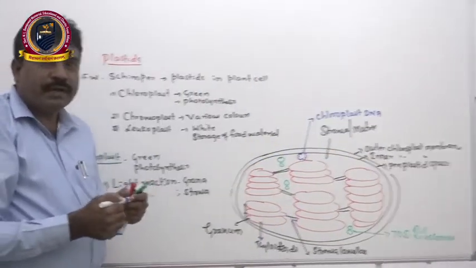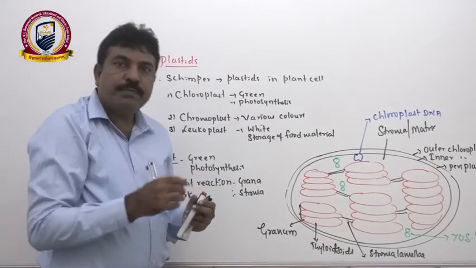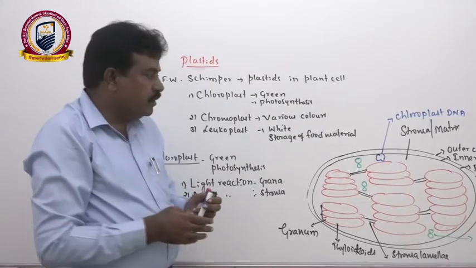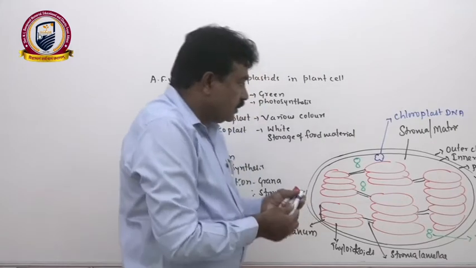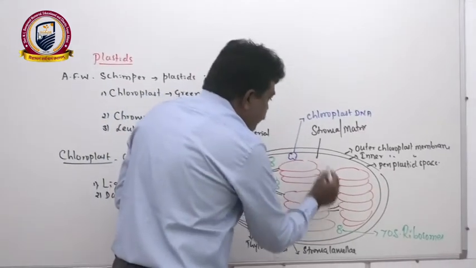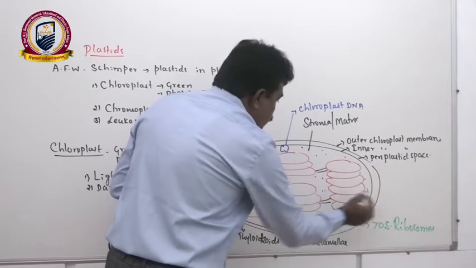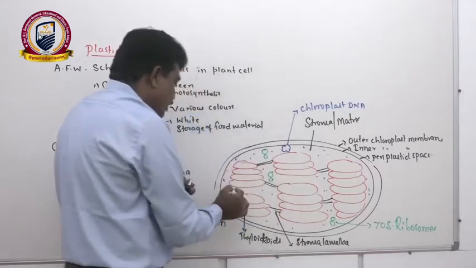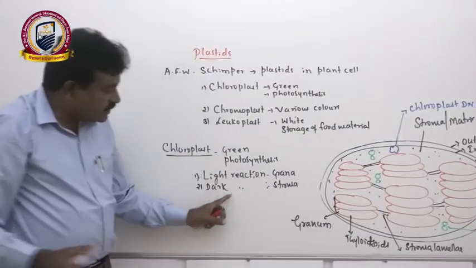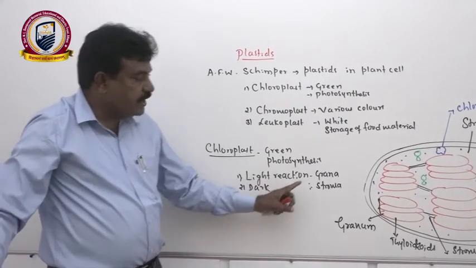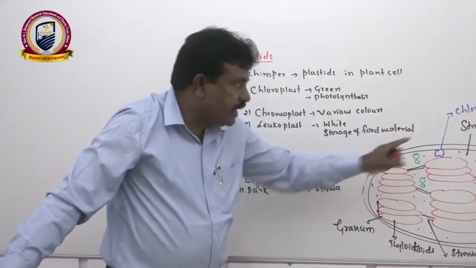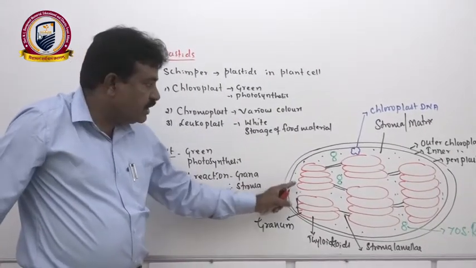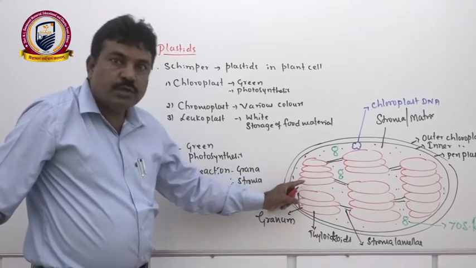Like mitochondria, the chloroplast also prepares required proteins due to the presence of ribosomes. The space which contains liquid we call stroma, which contains enzymes for the dark reaction. Hence the dark reaction, the second step of photosynthesis, takes place in the stroma or matrix of the chloroplast, whereas the light reaction, the first step of photosynthesis, takes place in the granum of the chloroplast.